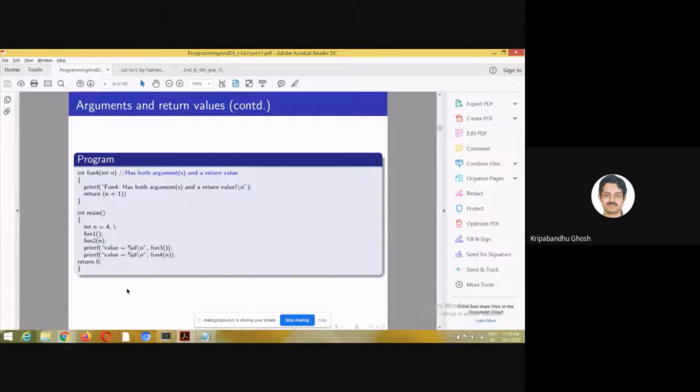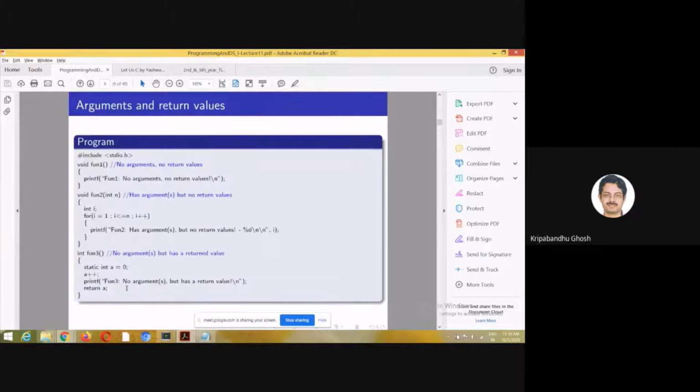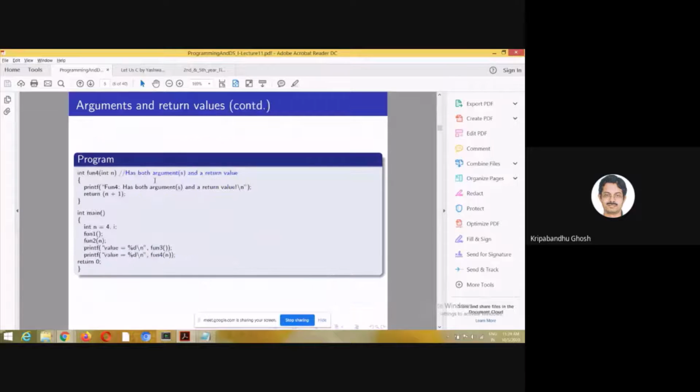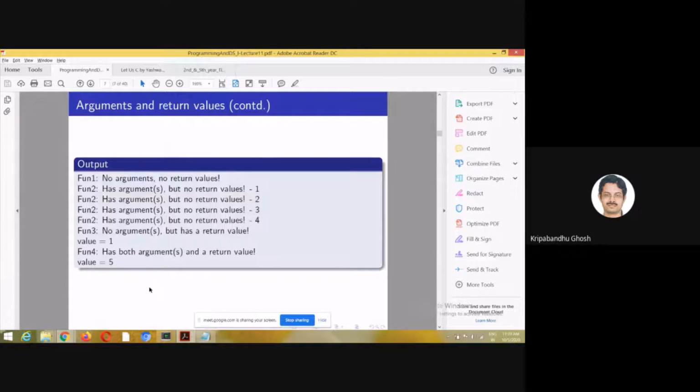So this is a very simple and basic example. This is a toy example just to cover all the four types. No argument, no return values. Argument but no return values. No argument but return value. Both argument and return value. So these are all possible. I'm not going into more details. I'm sure it is quite easy to understand.